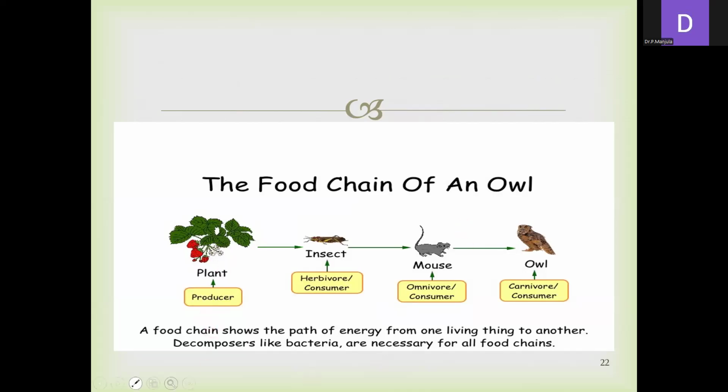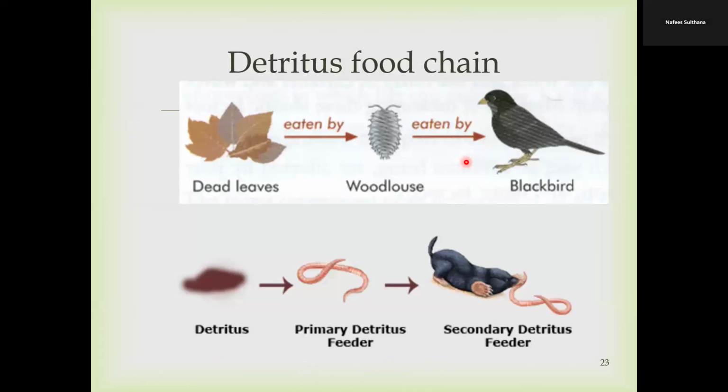Because of these decomposers, they convert the dead organic matter into simple forms, due to which this ecosystem survives. So decomposers also play an important role. Otherwise, toxins are also released from this. But due to the presence of decomposers, they convert complex matter or toxic substances into non-toxic substances.